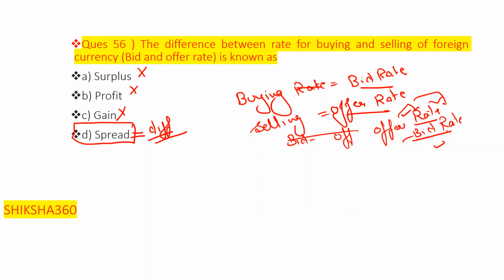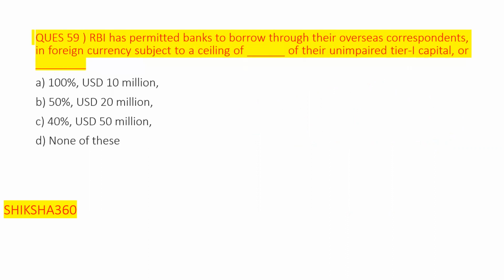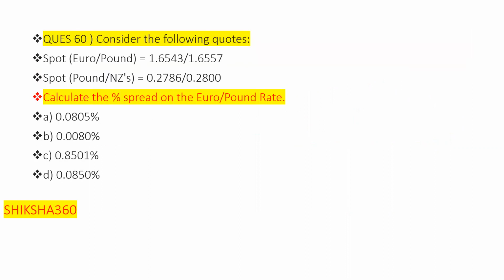On the basis of that, we have to discuss one numerical. The question on your screens is question number 60. Consider the following quotes. Spot euro to pound is 1.6543 / 1.6557.